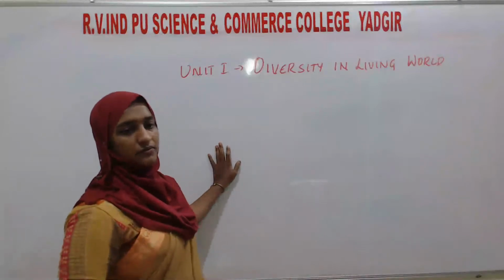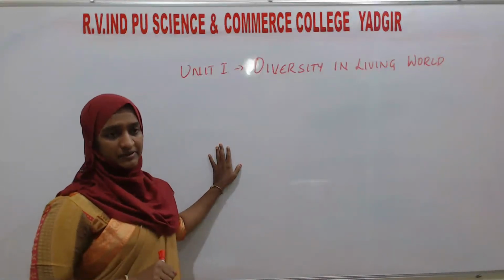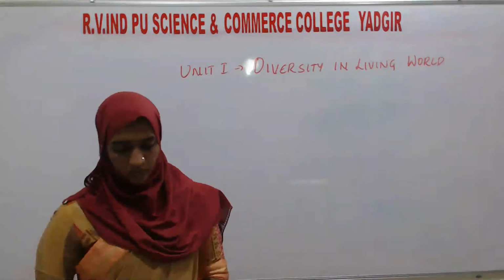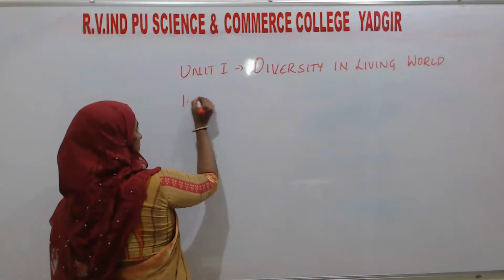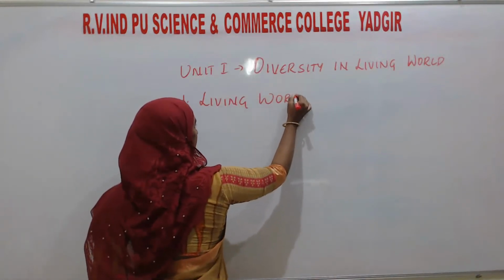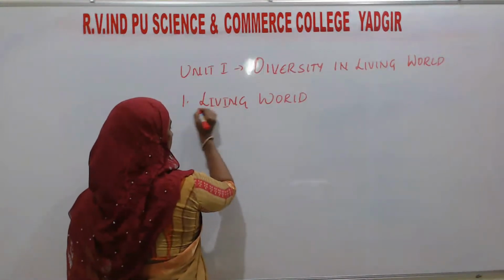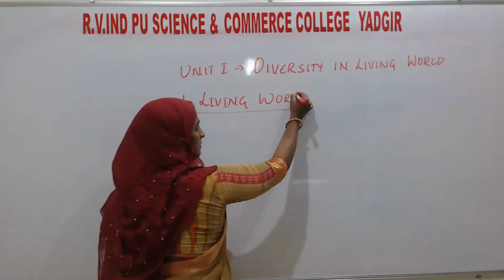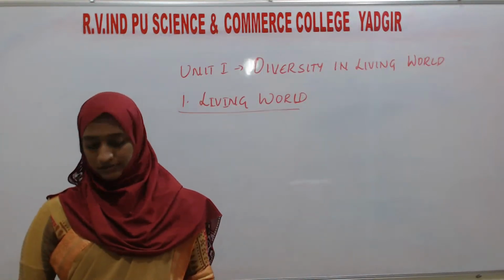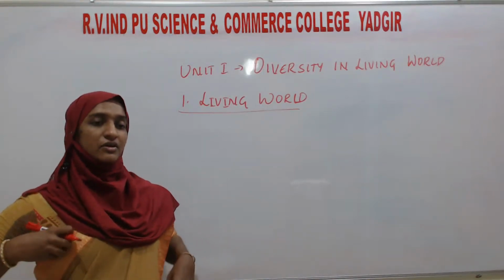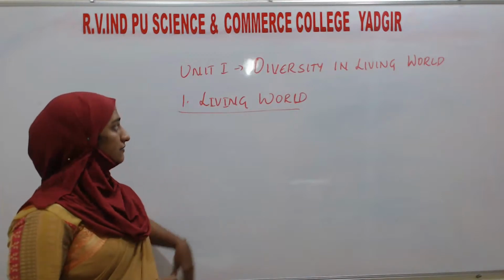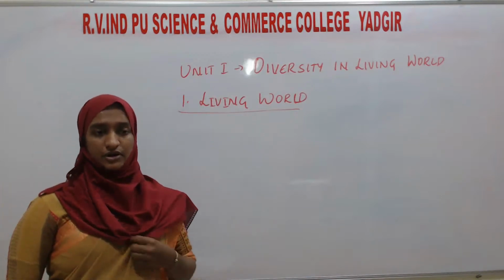In this unit, you have to study 4 chapters. Among those 4 chapters, the first one is The Living World. So first we will begin with this chapter, the living world. Here in this chapter, first of all, they have given the unit name, diversity in the living world.